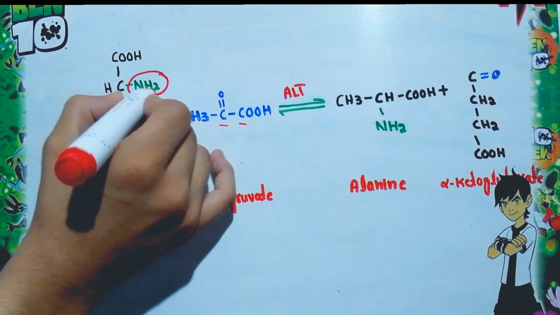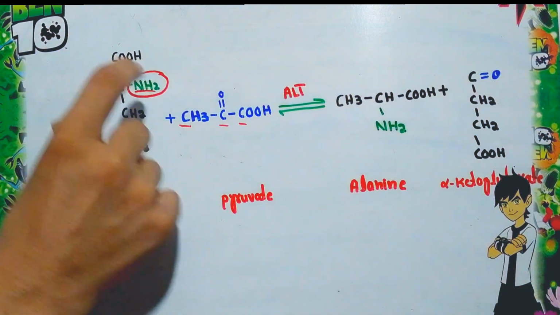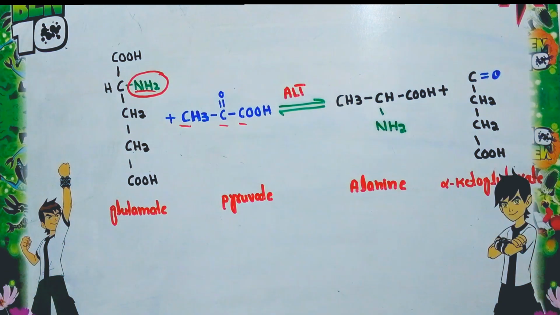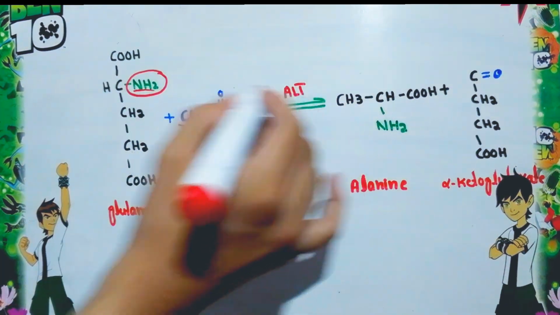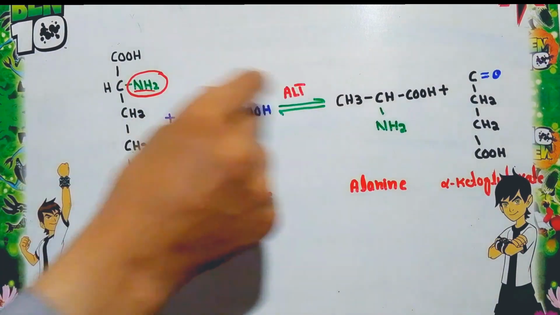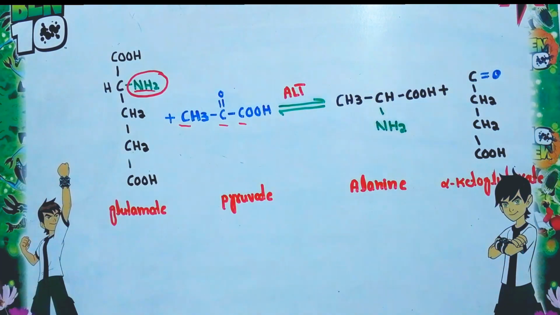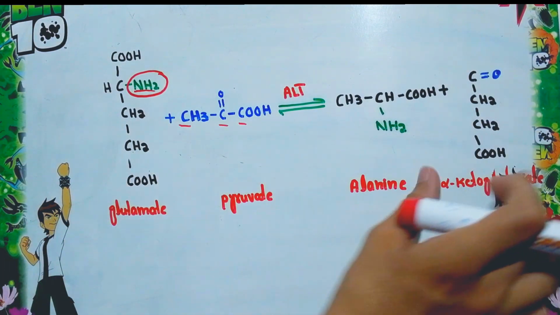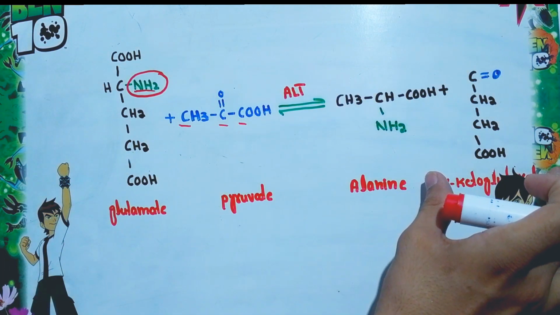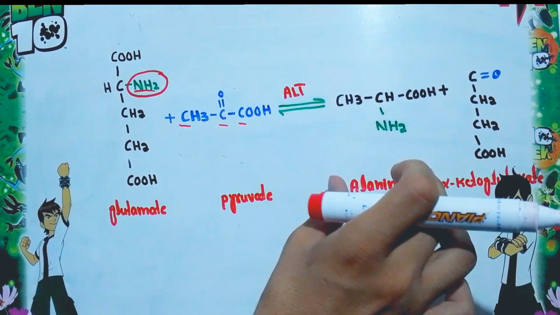So you can see here, this is the amino group. Now what happened? This amino group is taken by the pyruvate. This process occurs with the help of the alanine transferase enzyme. This enzyme is able to remove this amino group, and the amino group is taken by the pyruvate. Now this glutamate is converted into the keto acid, that is alpha-ketoglutarate, while the pyruvate is converted into the alanine.